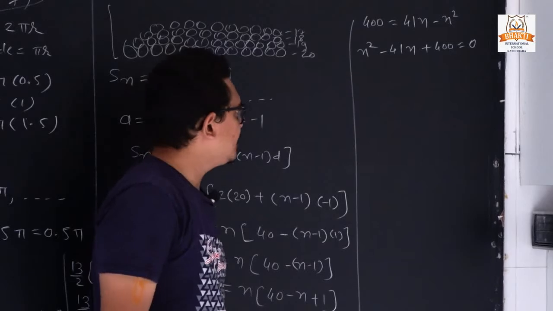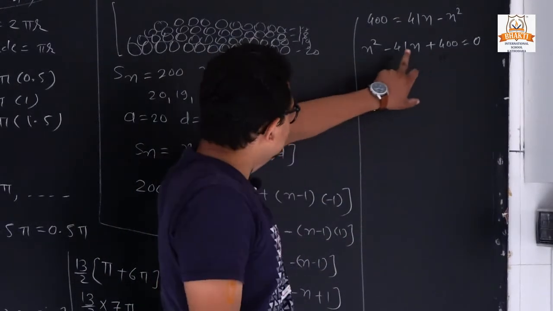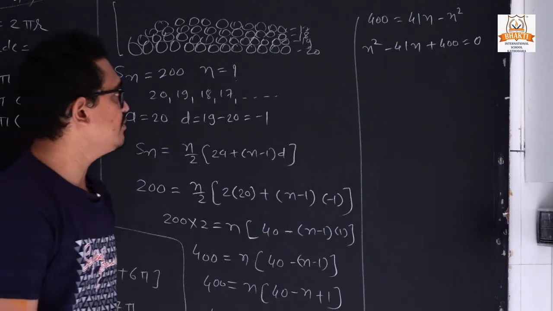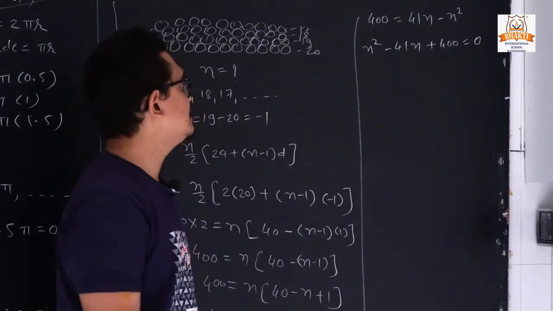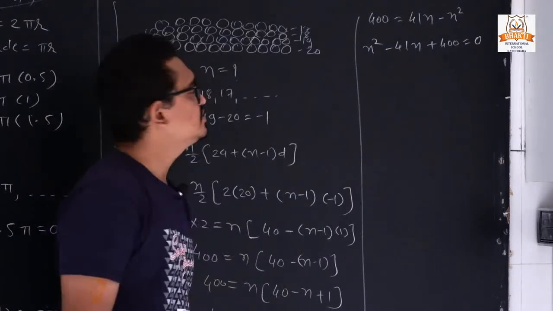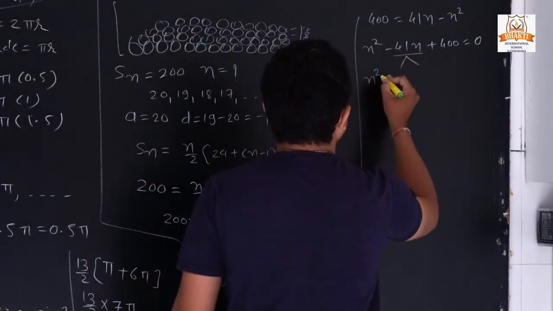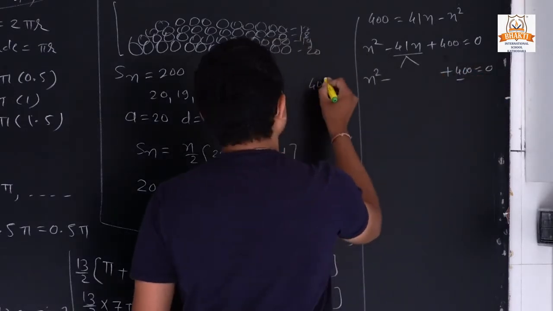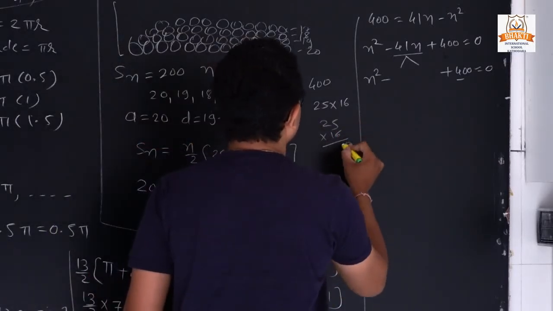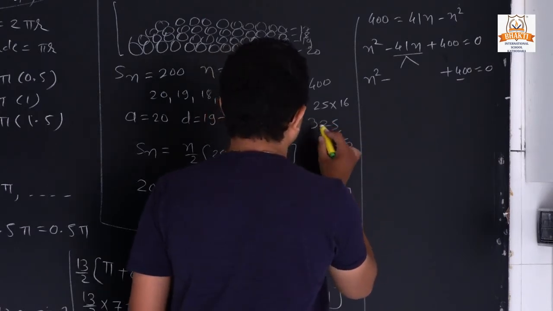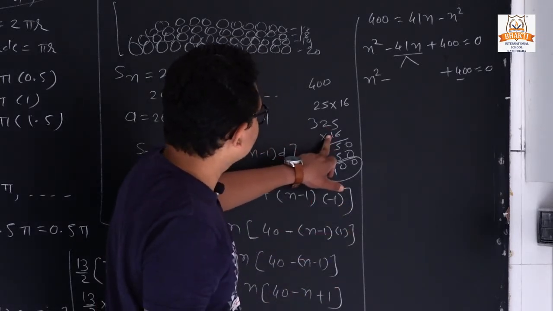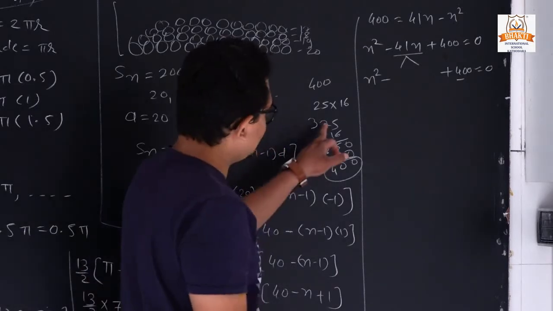Now we factorize 400 in terms of 41. 400 is 20 into 20, and 25 into 16 is 400. 25 plus 16 is 41.